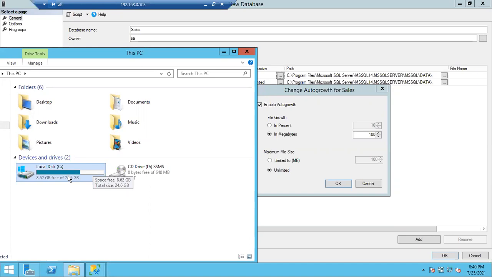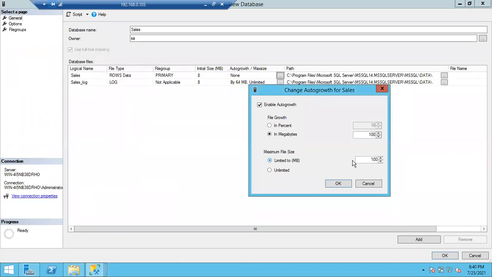Clear? So you can choose two options here. Up to a maximum level, you can choose the limited option. Limited option means, for example, you gave only 10,240. Now tell me till what value it is going to increase.